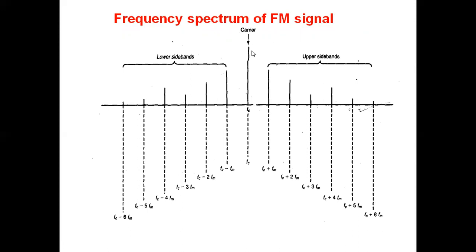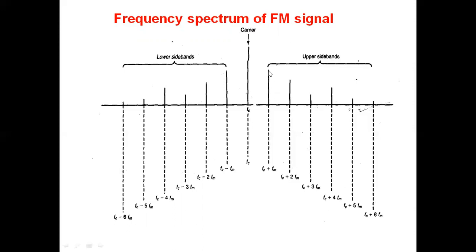So how do you get the frequency spectrum? When the FM wave is applied to a Fourier transform, take the Fourier transform of the FM wave and draw the frequency spectrum, we will be getting the number of sidebands. If we display the FM wave on a spectrum analyzer, we will be getting the carrier frequency FC.